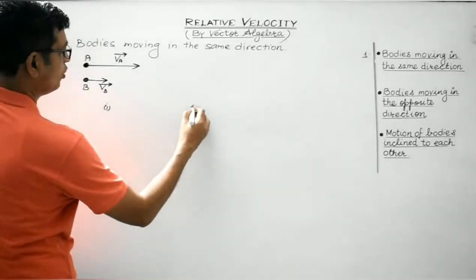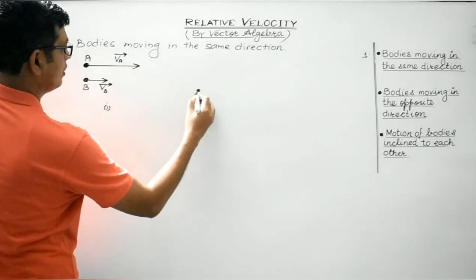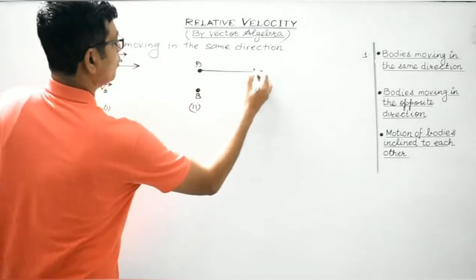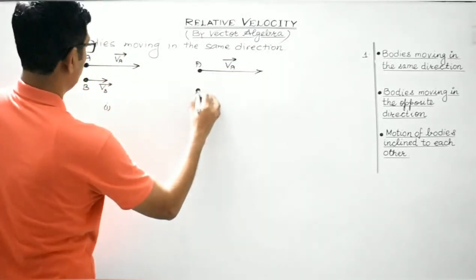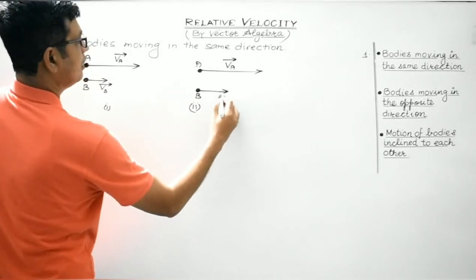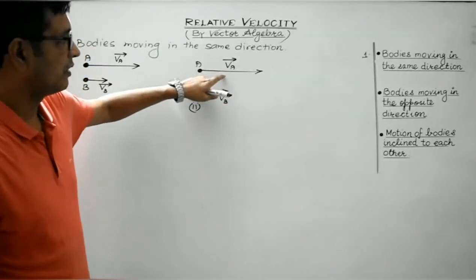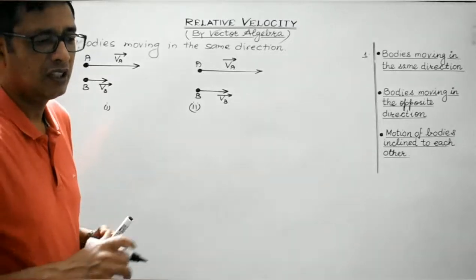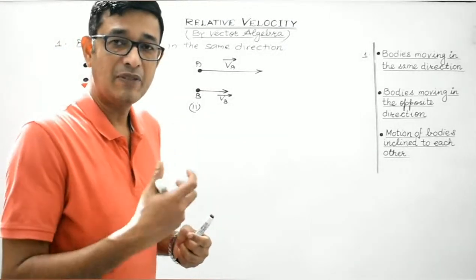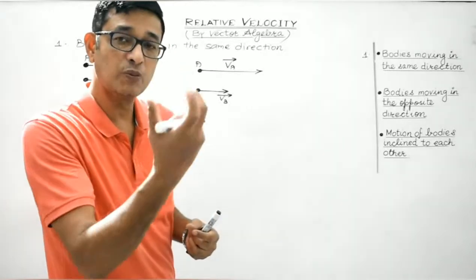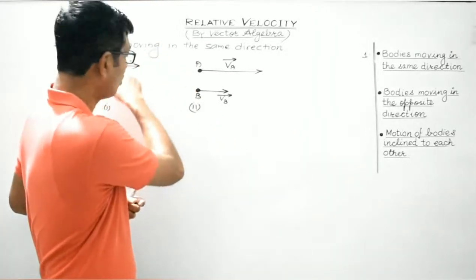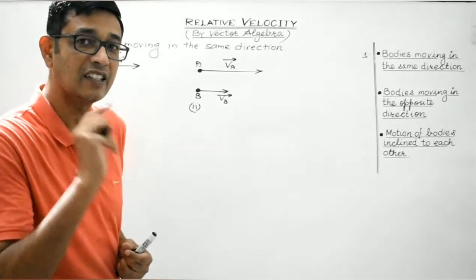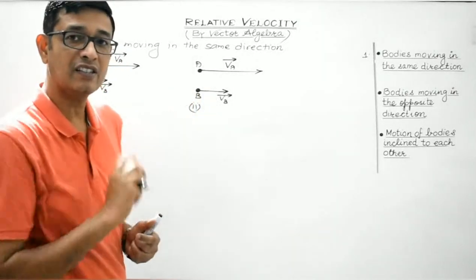So in the second diagram, let's draw the same thing. This is body A and this is body B. A is moving with velocity VA and B is moving with velocity VB. Now in order to determine the relative velocity of A with respect to B, the body B is to be brought at rest, because it is much easier to find the time rate change in the position of an object with respect to another object which is at rest. So even if both the bodies are in motion, by using vector algebra we will try to bring the body B at rest. Now how can body B be brought at rest?